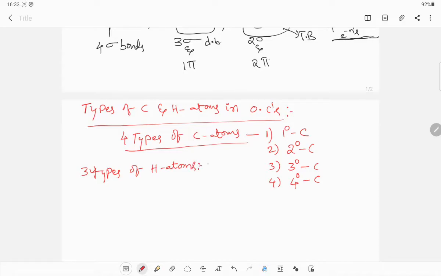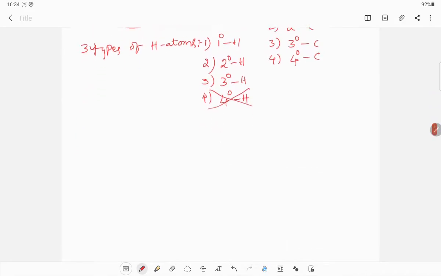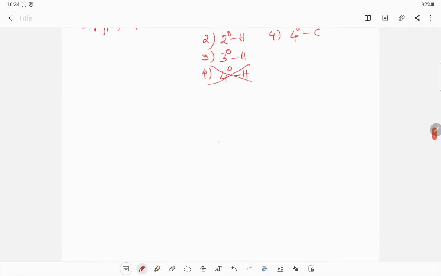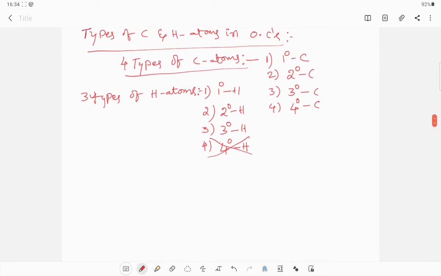That are primary hydrogen, secondary hydrogen, and next, third one, tertiary hydrogen. So here quaternary hydrogen is not possible. So I am going to detailed discussion.